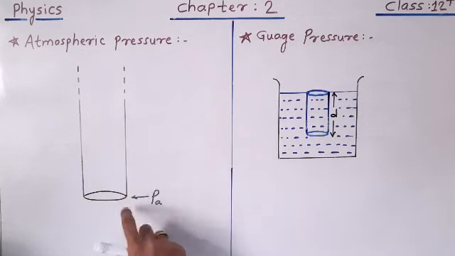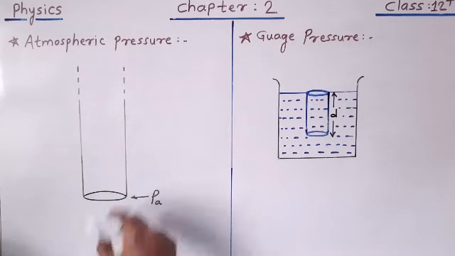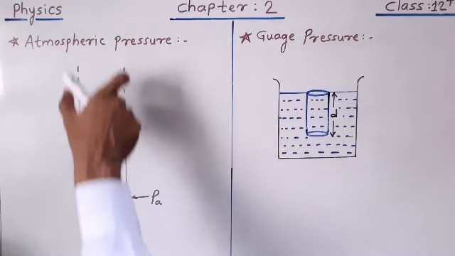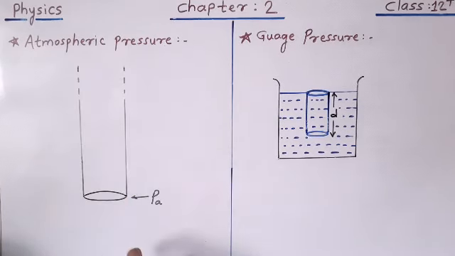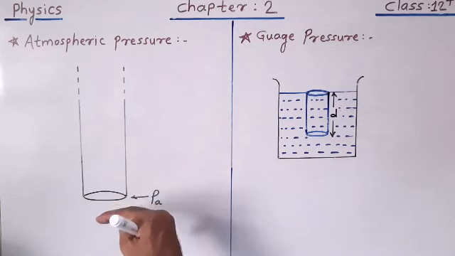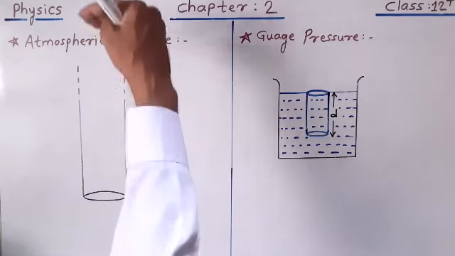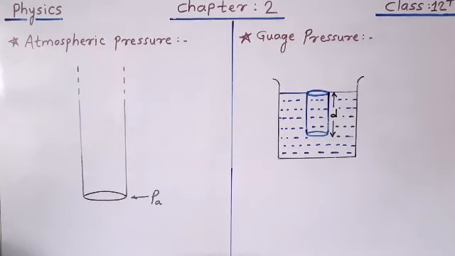Atmospheric pressure at any point is equal to the weight of the vertical column of air having unit cross-sectional area and starting from that point extending up to the top of the atmosphere.